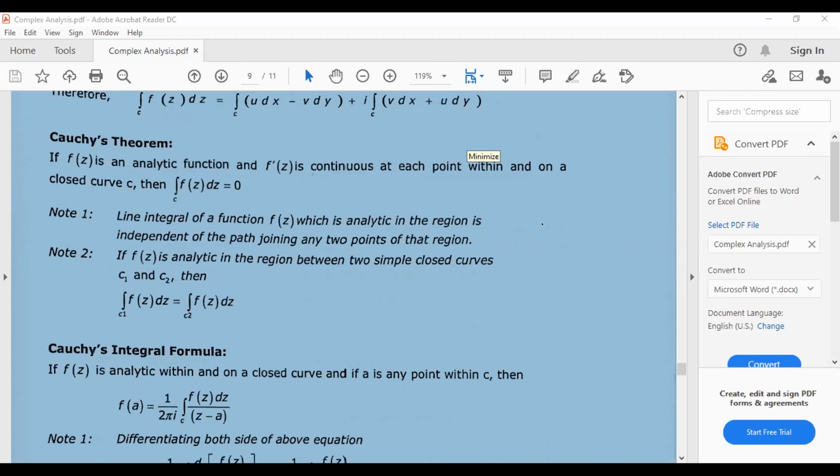From CSE? From Civil? Am I audible, students? Yes, sir. From EC, Arshita, sir. From EC, Arshita.